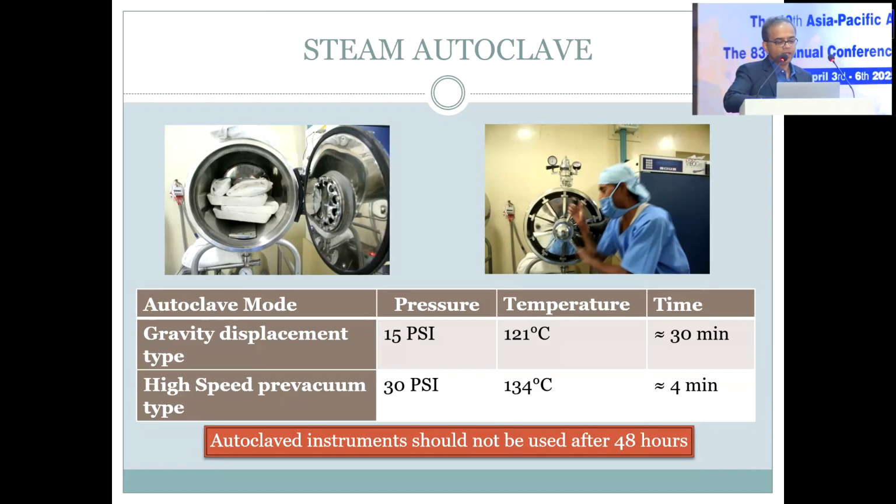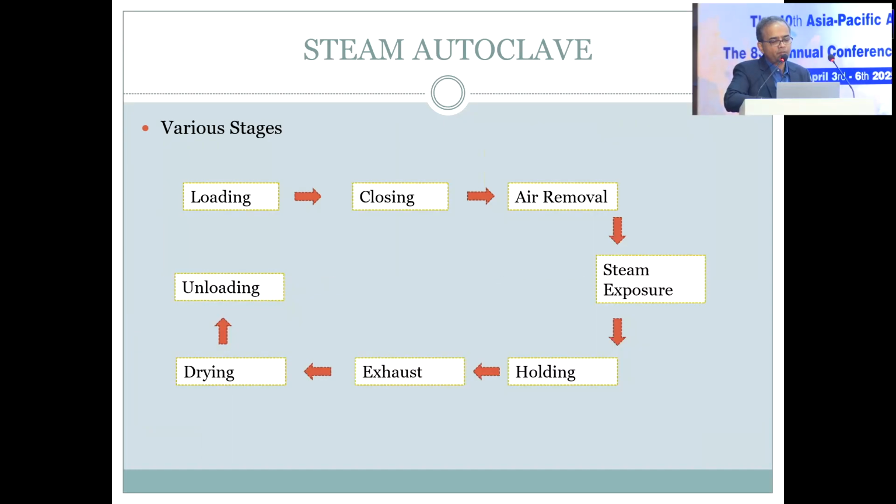But basically if you are doing it at 15 psi pressure, then the temperature should be 121 degrees centigrade, and time should be around 30 minutes. If you are going to do it fast, then 30 psi, 134 degrees centigrade, and for 4 minutes. And it's also important to remember that you should use them ideally within 48 hours and not later, because then the sterilization may be compromised.